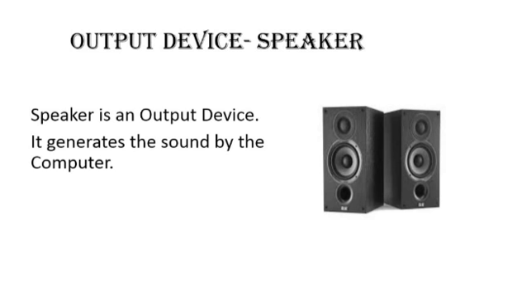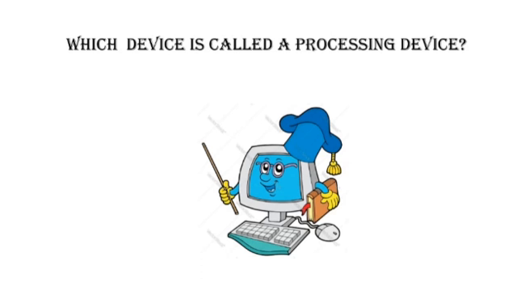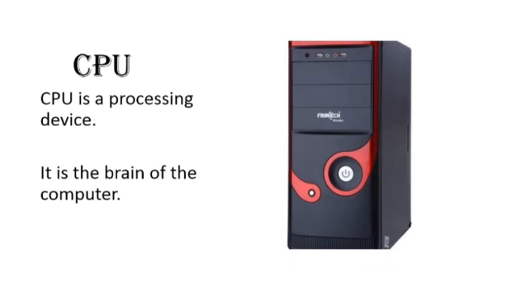Now, can anybody tell me which type of device is CPU? CPU is a processing device. Processing is the main step that a computer follows. All processing takes place inside the CPU only.